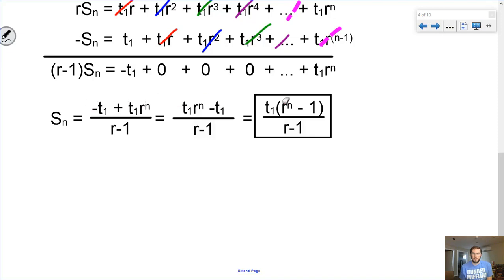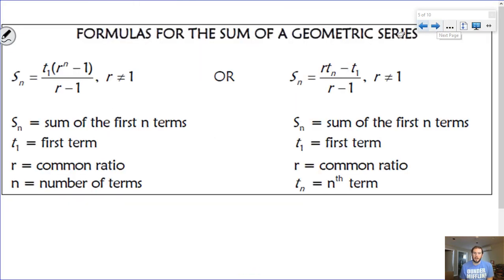Or if we know other information, because sometimes we're provided with different information, we could take this equation and rewrite it a little bit by turning it into this one as well, where we know that t1 times r to the n is the term after the last one in our series, so we could rewrite that as the last term times r.